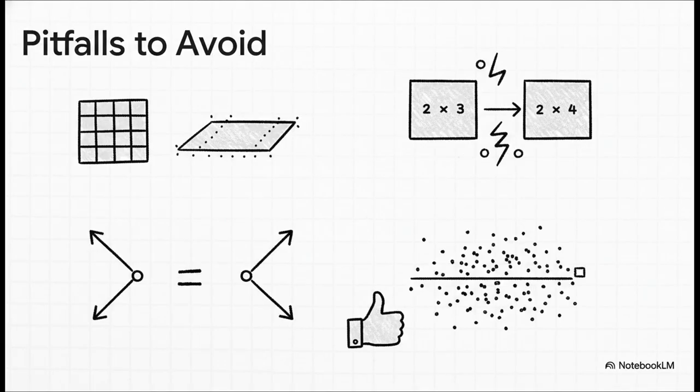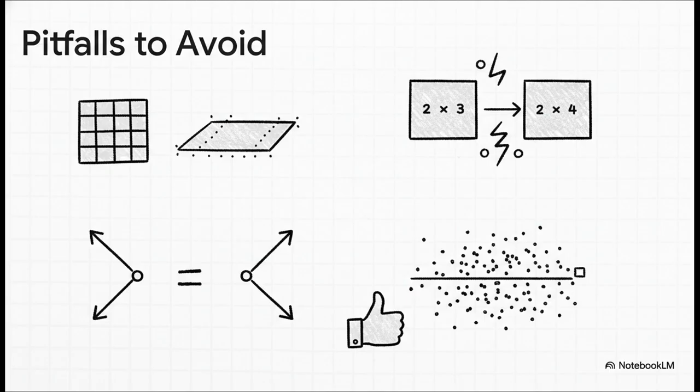Okay, before we wrap up, I want to give you a few common pitfalls to watch out for on your own journey. First, super common mistake. A matrix is a tool, an operator. It's not a space. It's the columns of the matrix that define a subspace. Second, please, I'm begging you, always check your matrix dimensions before you multiply. It'll save you so much headache. Third, independent doesn't automatically mean orthogonal. They're not always at 90-degree angles.